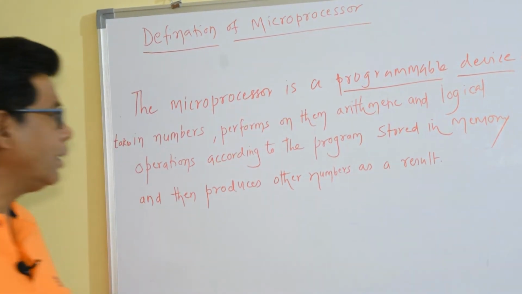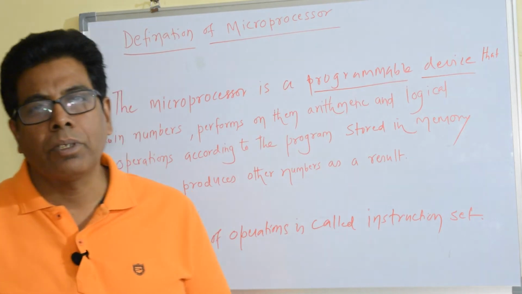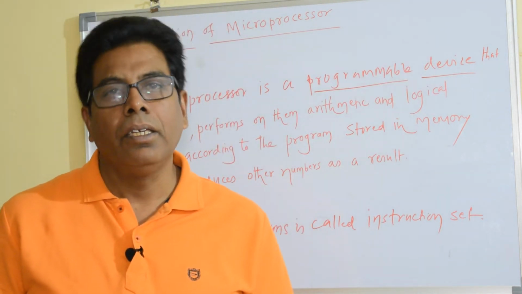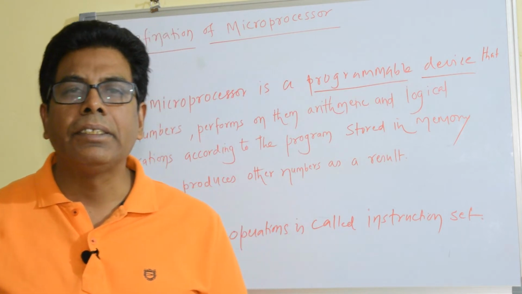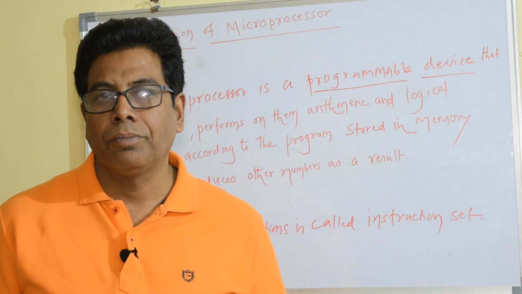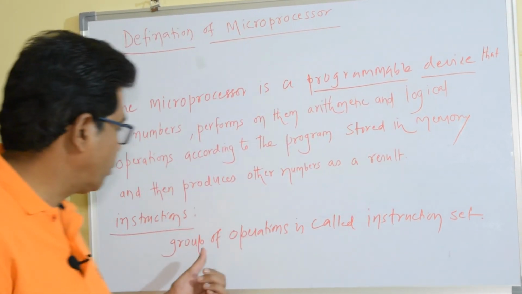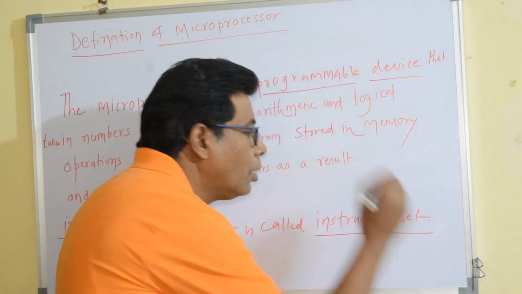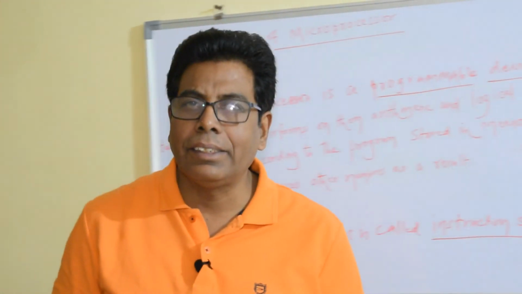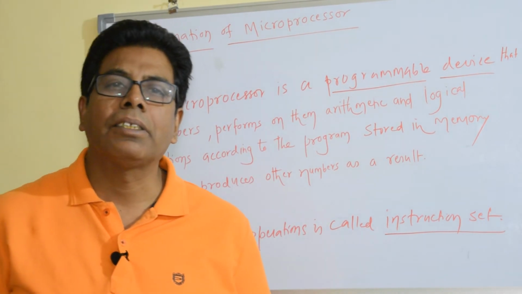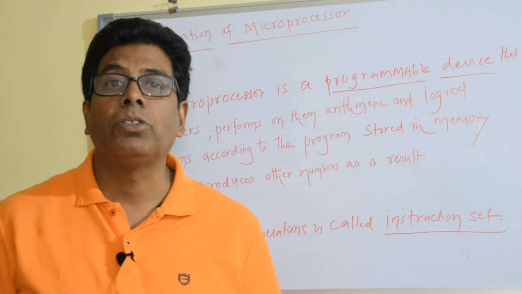Then secondly, the second important word is instructions. Each microprocessor is designed to perform certain operations. A group of operations is called instruction set. Now this instruction set will decide what microprocessor can do and what it cannot do.